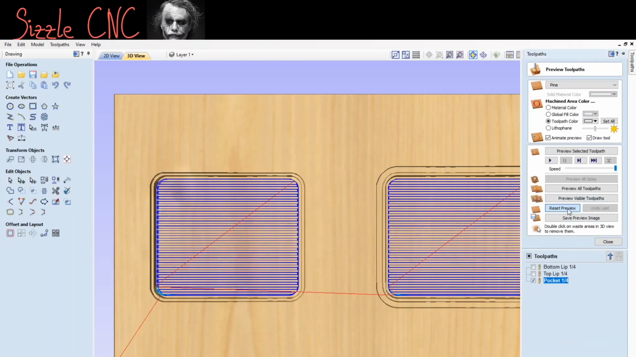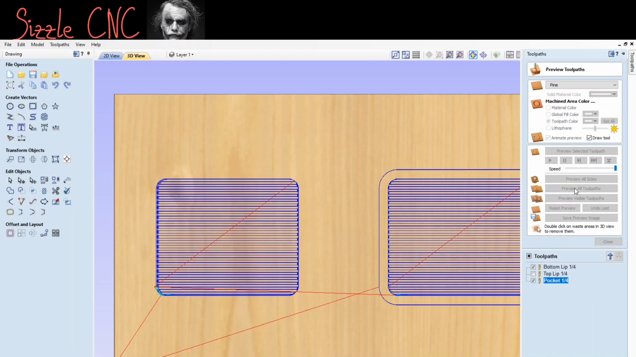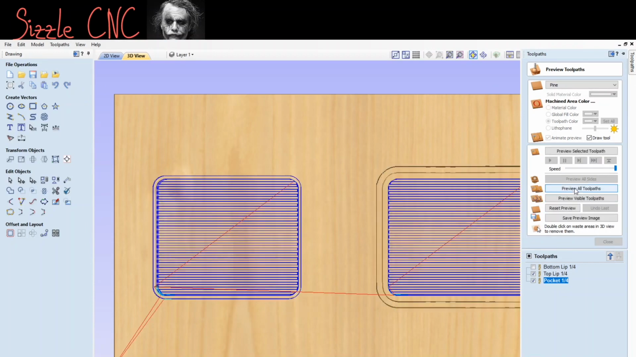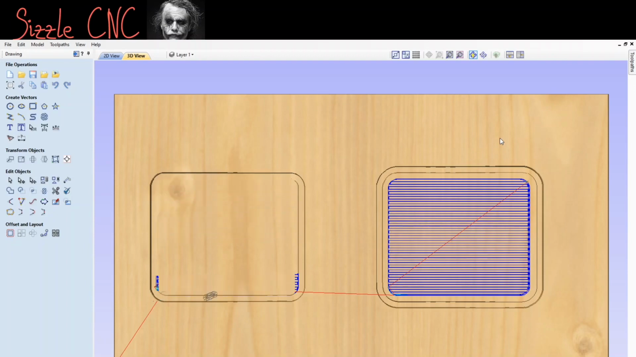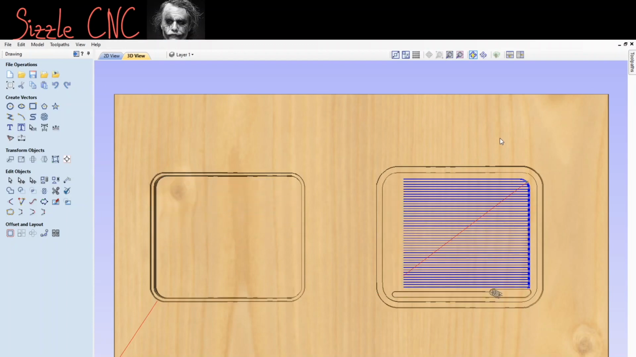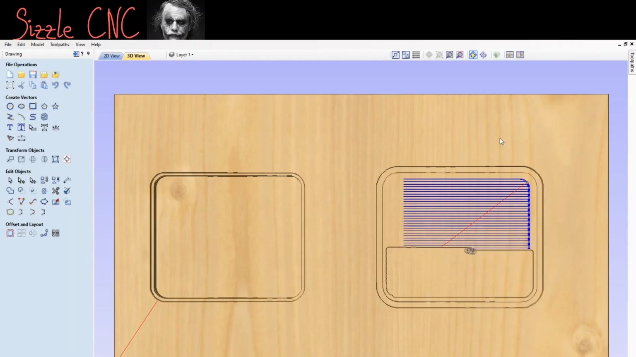Alright, reset preview. Preview all toolpaths. Okay, so it's doing all the toolpaths right now. We're gonna have one more toolpath to do. It's gonna be the outside vector, and we're gonna cut through it, okay? And that'll give us the shape. So when I'm done here, I'll just look at my settings to see why it's going so slow for the preview. But you guys can, it'll give you a good idea.